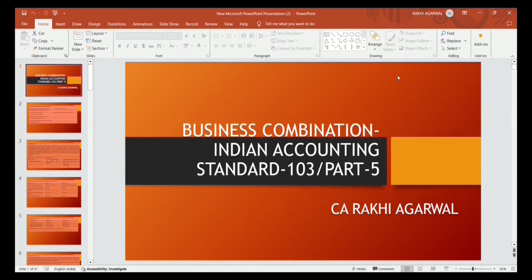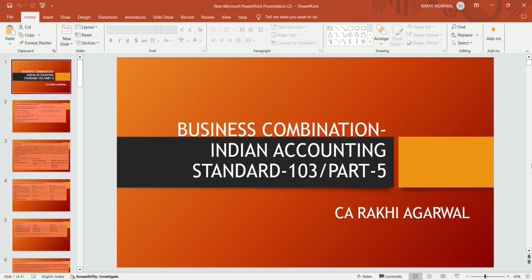Step 6 is related to recognizing goodwill: how to recognize goodwill or bargain purchase. So how to compute goodwill? Purchase consideration less net assets acquired at fair value, add non-controlling interest at fair value, add fair value of previously held stake, add contingent liability at fair value, less indemnification asset, less intangible asset, then the goodwill comes out. On goodwill, deferred tax is to be computed at the enacted rate in force.